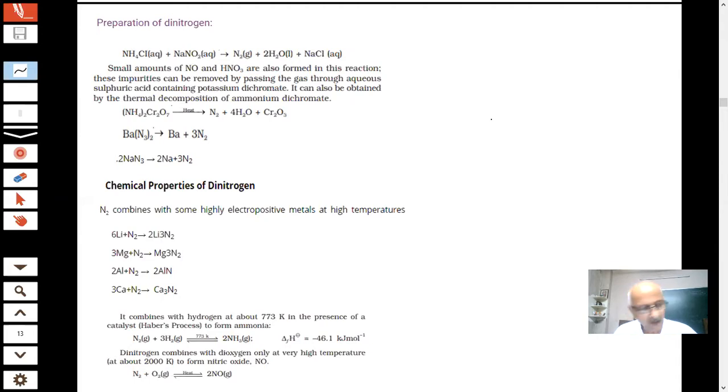Answer: since nitrogen has a very small size, it can form p-pi multiple bonds. With which atom, student? With other elements having small size and high electronegativity, like oxygen. So the story is that nitrogen is small in size, oxygen is small in size, both have p orbitals, so p pi overlap is possible. So that is why there are 5 oxides of nitrogen.